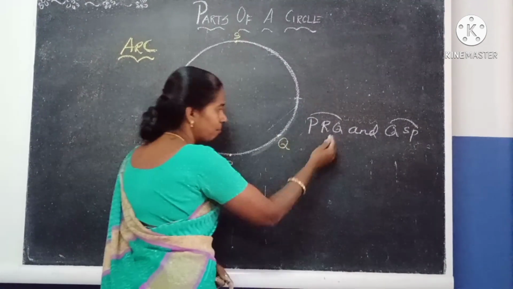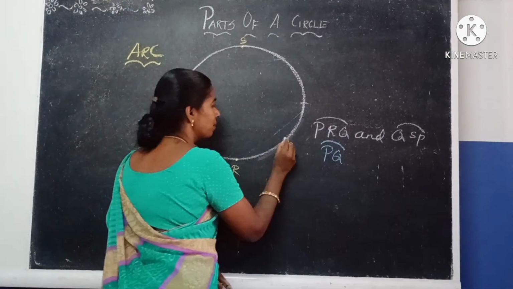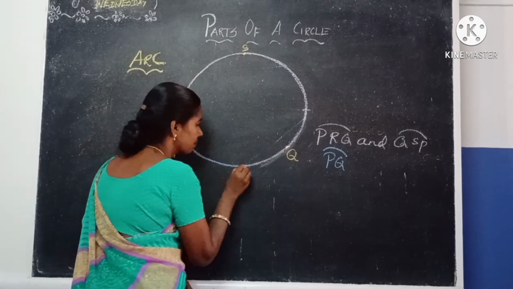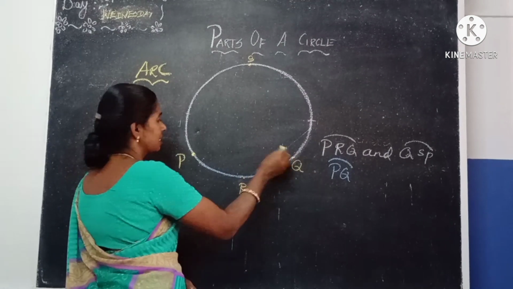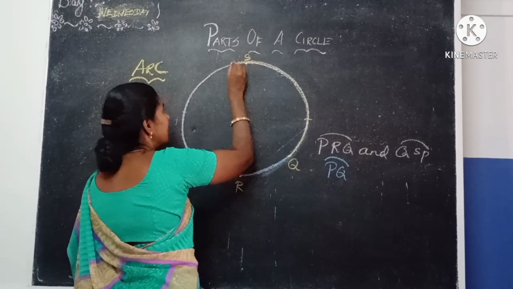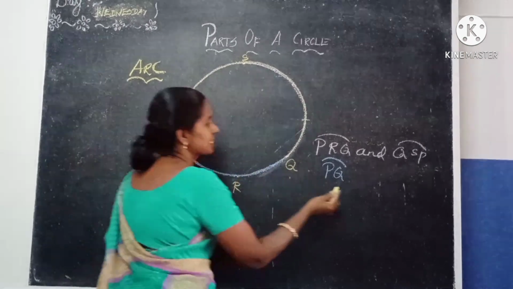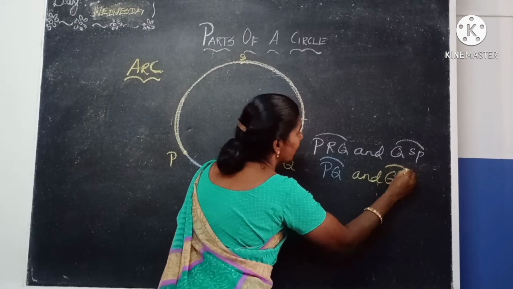And here simply you can write this as PQ, one section. Understand? This PQ is one section and another section is QS.